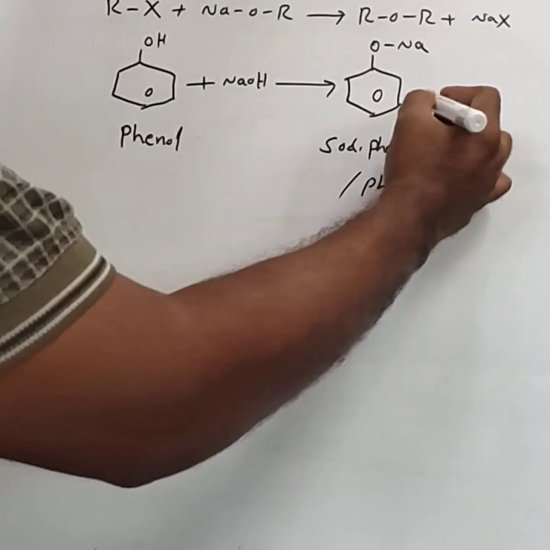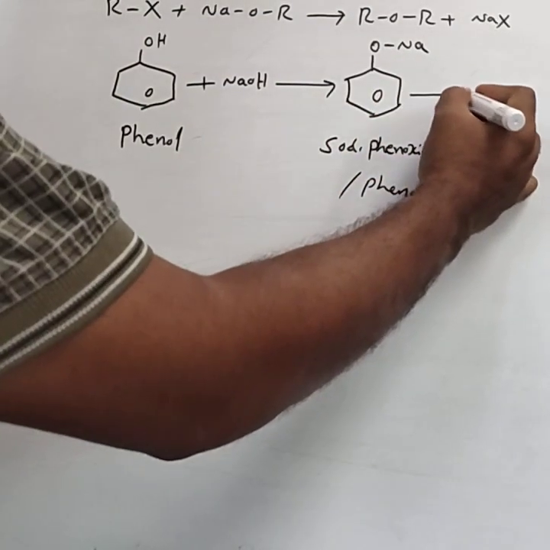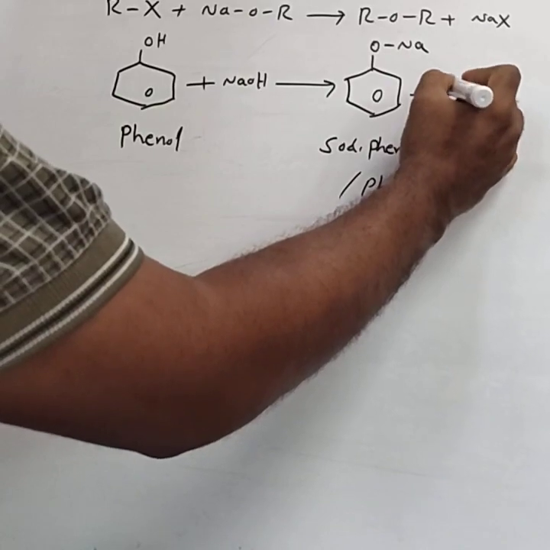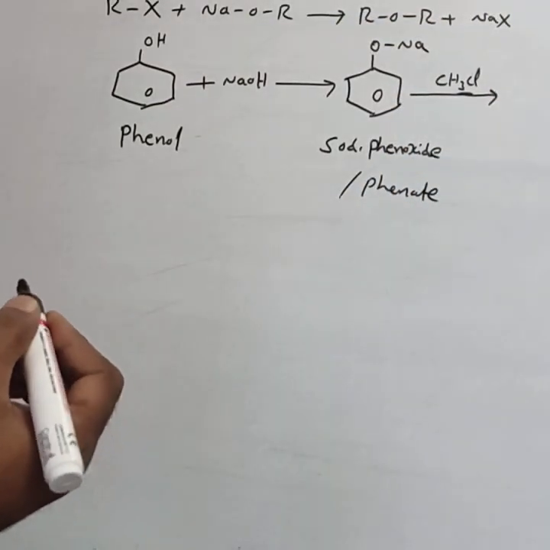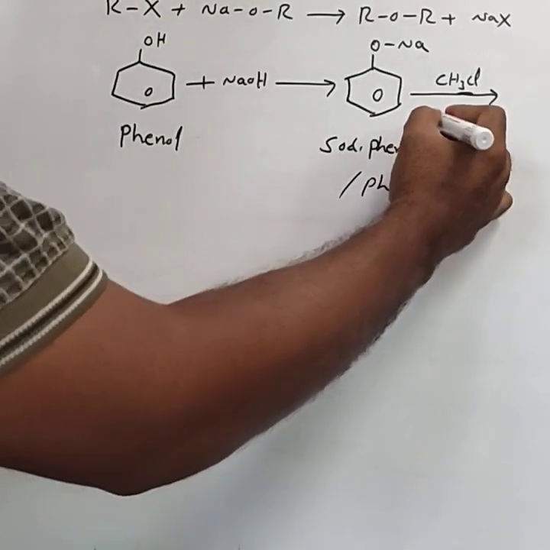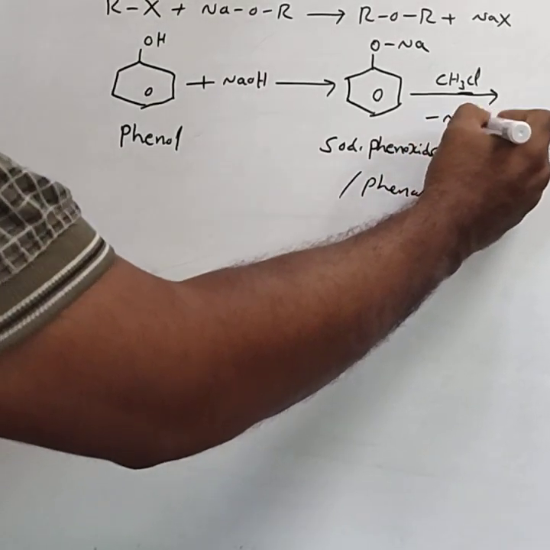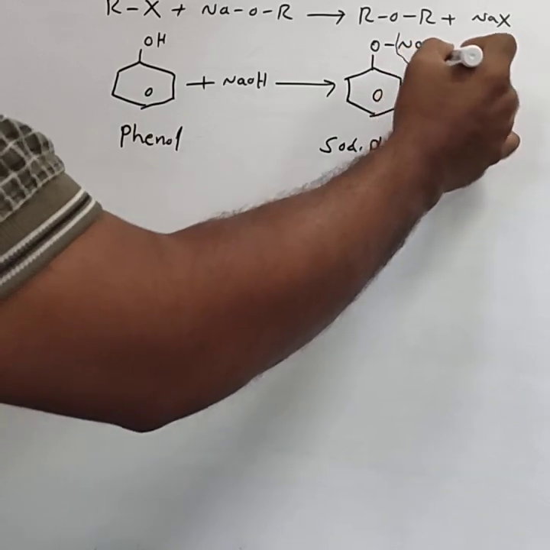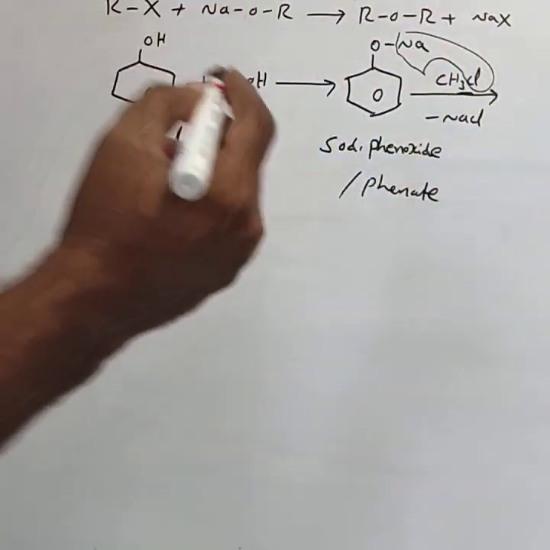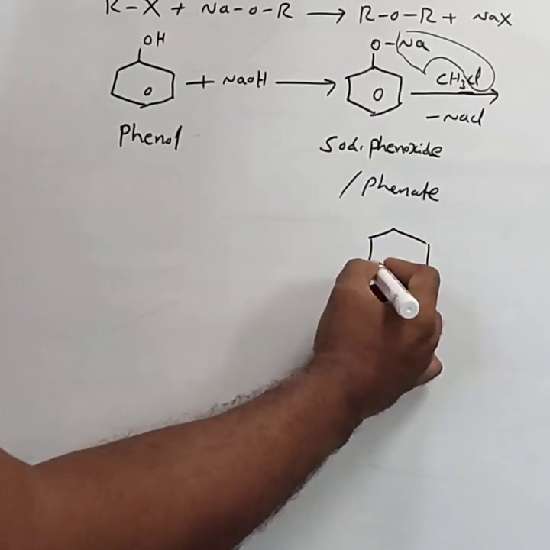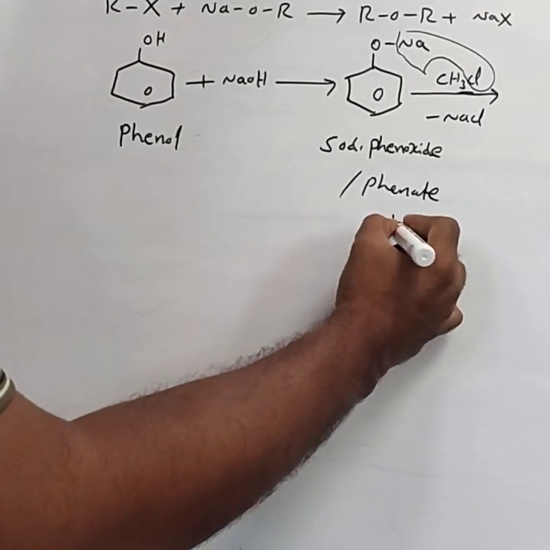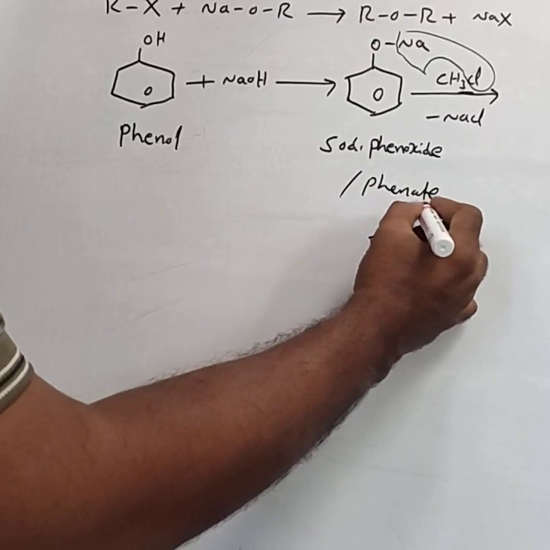Sodium phenoxide, once formed, is then treated with methyl chloride. NaCl gets removed. NaCl removal takes place. That results in the formation of OCH3.